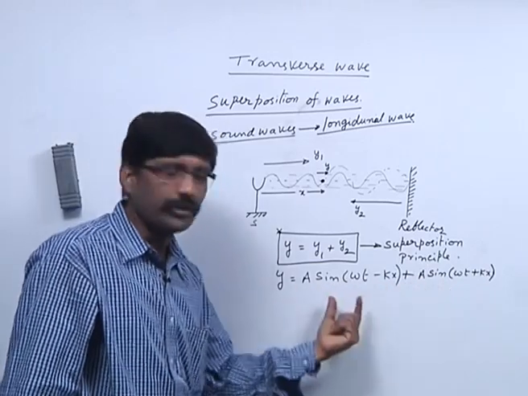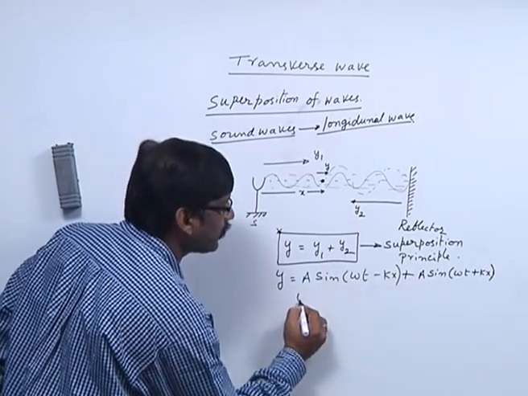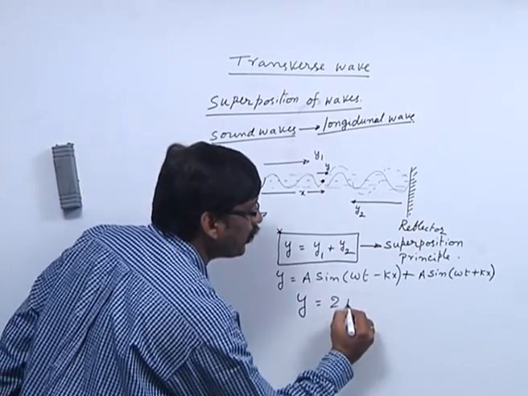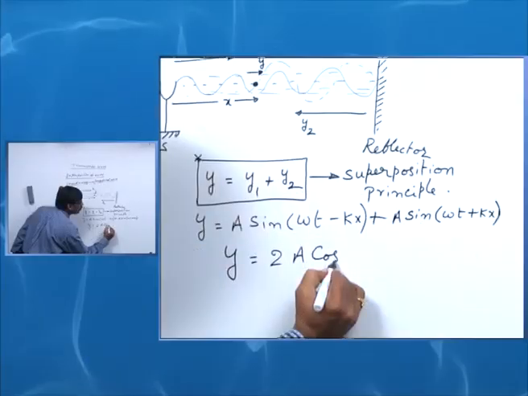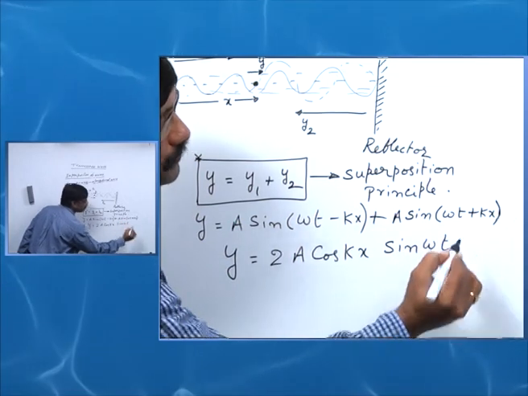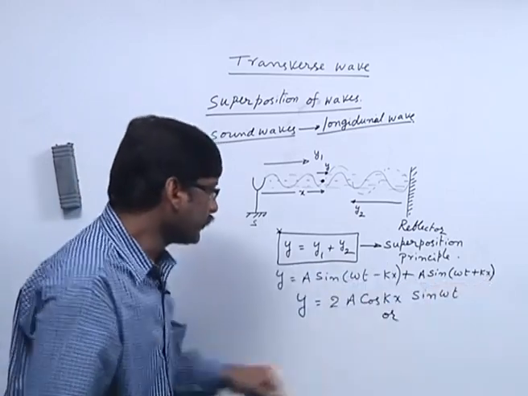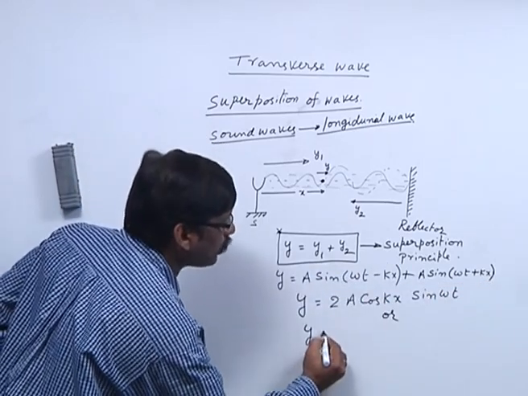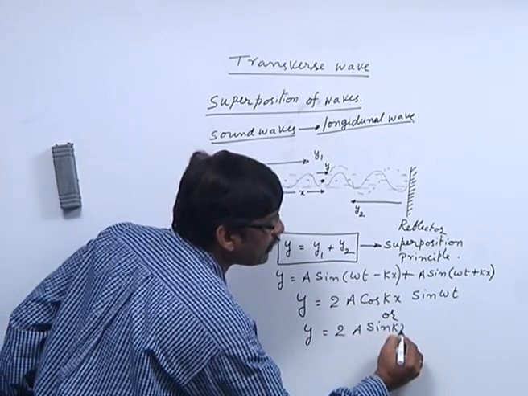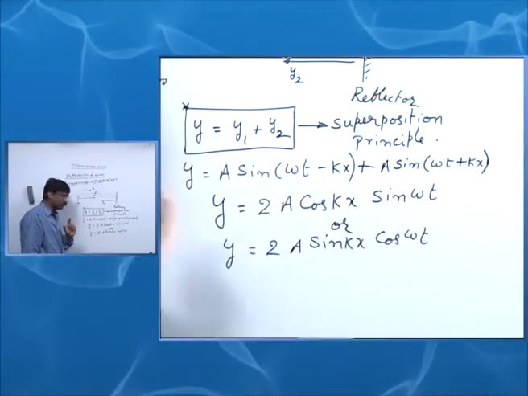Sum of these two, by using a little bit of trigonometry, I can find the resultant wave y is equal to 2a cos kx sin omega t, or depending on the phase you may get y is equal to 2a sin kx cos omega t. You may get either of these equations.